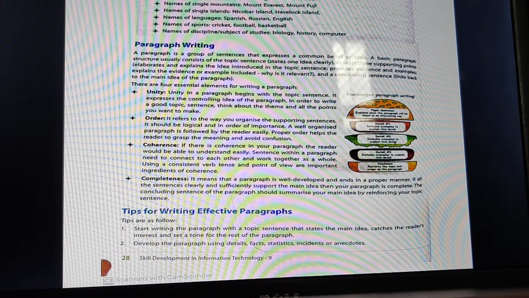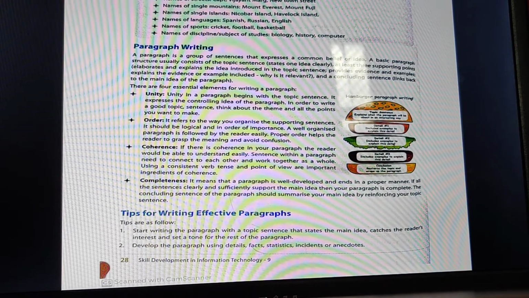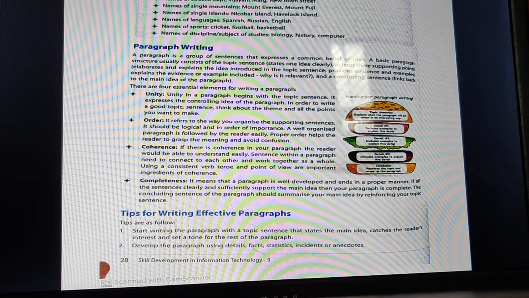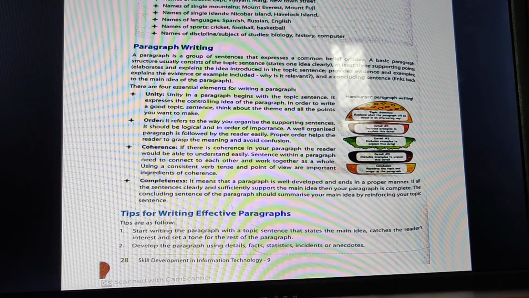If there is coherence in your paragraph, the readers would be able to understand it very easily. Sentences within the paragraph need to be connected to each other and work together as a whole. Using a consistent verb tense and point of view are important ingredients of coherence. You have to use a consistent verb tense in the paragraph whenever you're writing it. Then you'll be able to create a coherent paragraph.